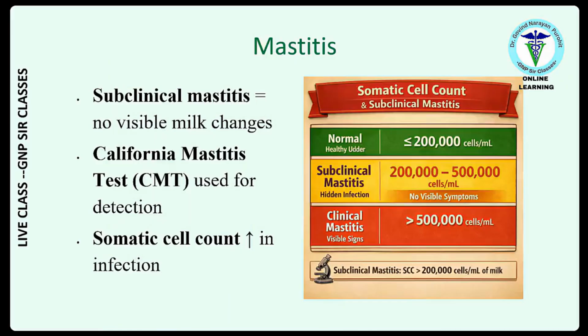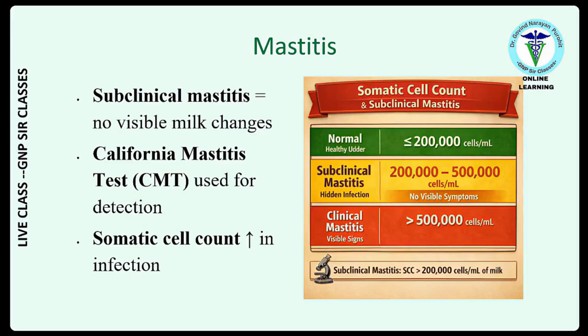But in subclinical mastitis, there will be no visible changes. And subclinical mastitis is frequently asked as an MCQ, maybe as an SBA in VIVAs, or maybe as a part of the match the following or assertion reason type of MCQs that are asked in JRF. So in subclinical mastitis, there are no visible milk changes. California mastitis test, CMT, is used for detection, and somatic cell count increases during infection.